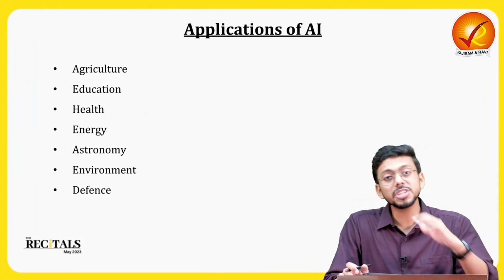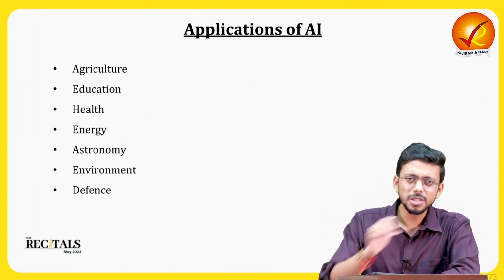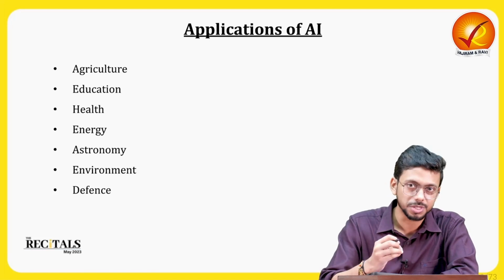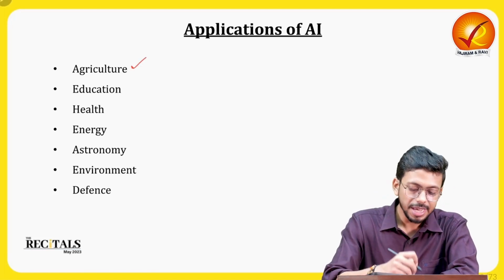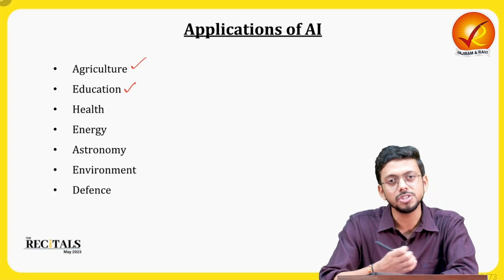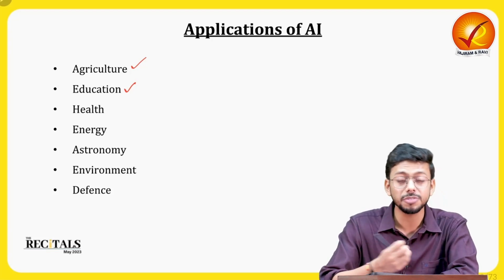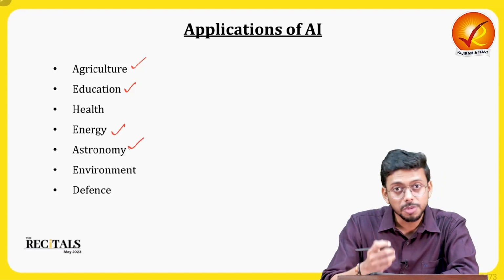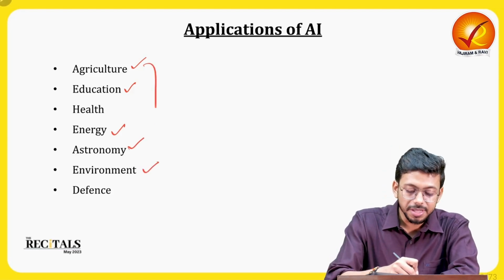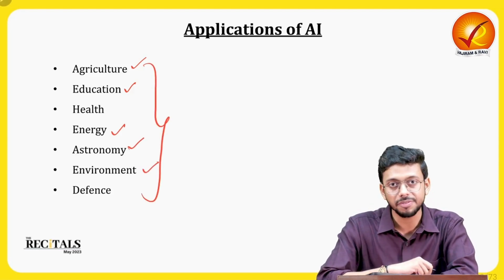It can be the applications of artificial intelligence. Whatever field you choose, the field of agriculture, you will have applications of artificial intelligence. In the field of education, research, health, energy, defense, astronomy, environment, in all these places we will have the application of artificial intelligence.